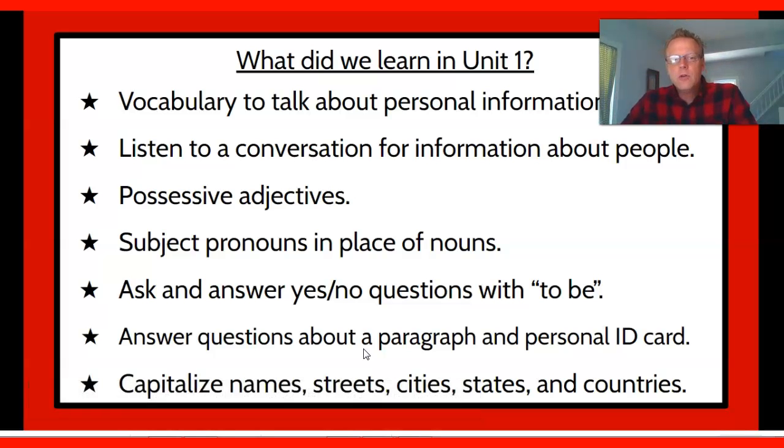And finally, in Unit 1, we learned capitalization rules. Remember, we always capitalize proper nouns, the specific name of a person, a street, a city, a state, and even countries. We capitalize the first letter.